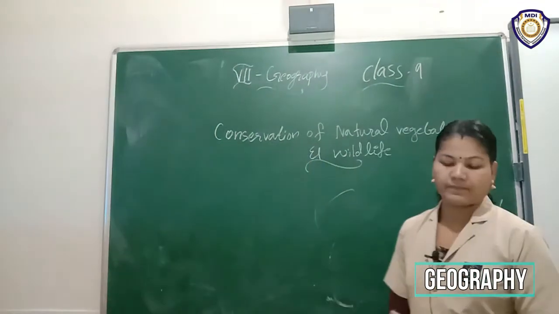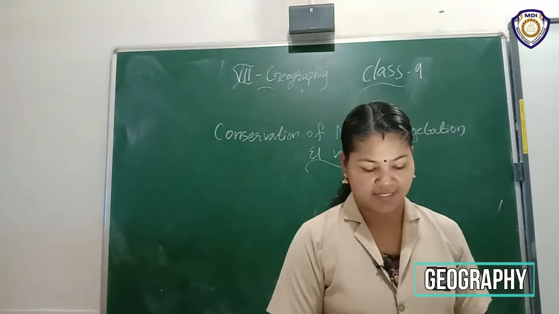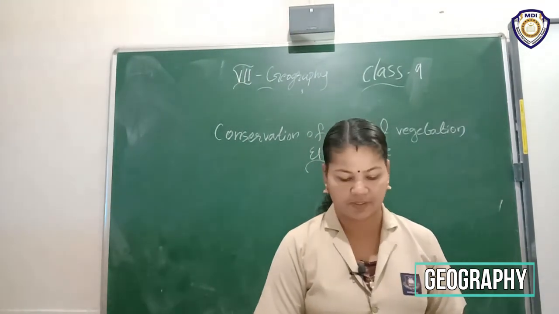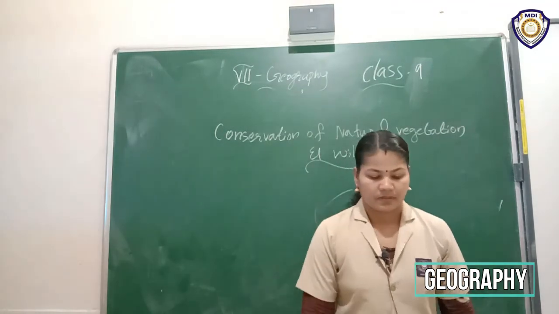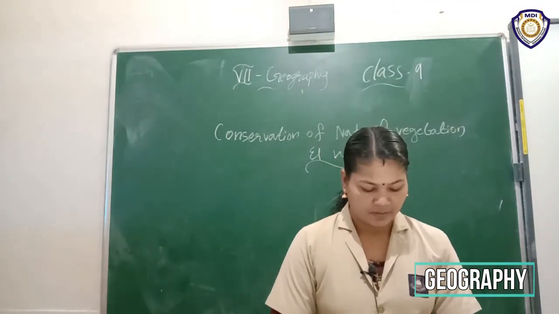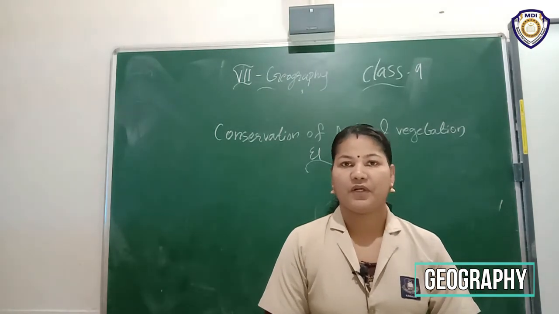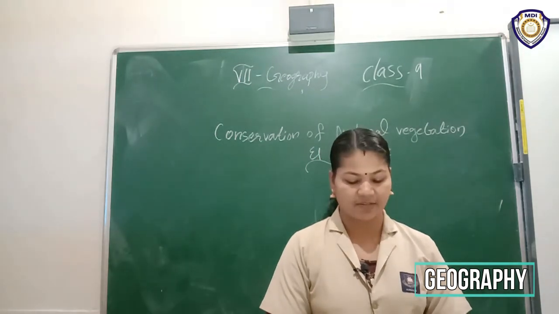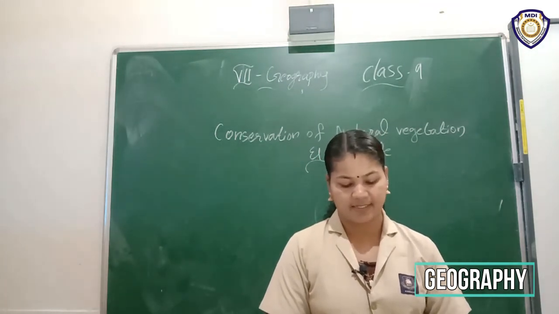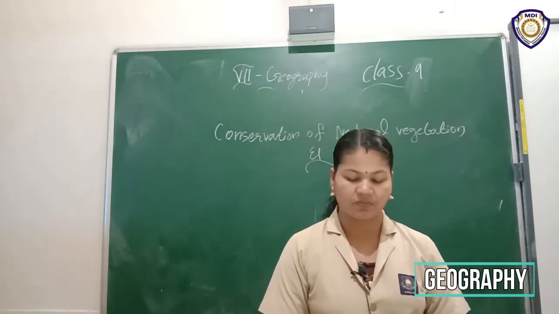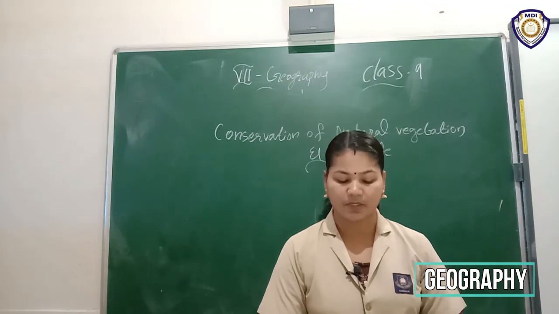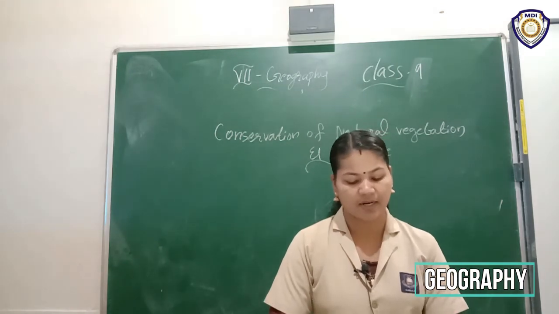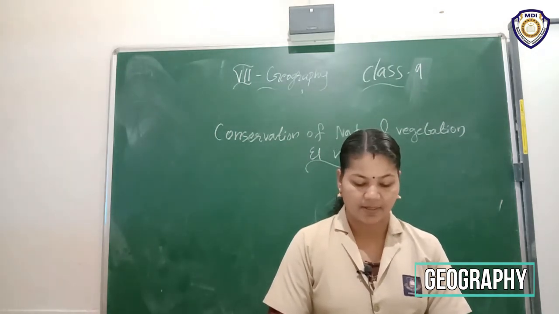Thank you, children. Okay, before concluding the class, we want to discuss some important questions from this topic. Okay, listen. Here is one question from this topic. Various species of natural vegetation and wildlife have become vulnerable or endangered, and some are at the verge of extinction. Why? Give reason. What is my question? Various species of natural vegetation and wildlife have become vulnerable or endangered, and some are at the verge of extinction.